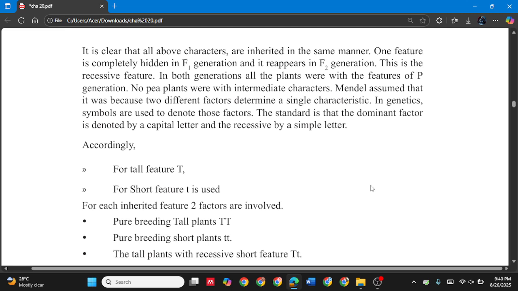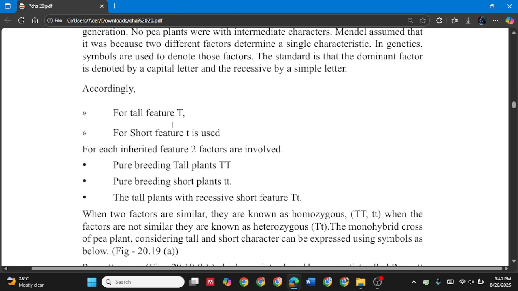In both generations, all the plants had the features of the P generation. No plants had intermediate characters. Mendel assumed that this was because two different factors determine a single characteristic. In genetics, symbols are used to denote those factors. The standard is that the dominant factor is denoted by a capital letter and the recessive by a simple letter. So for the tall feature, it's capital T because it's dominant, and for the short feature, it is simple t because it is the recessive character.